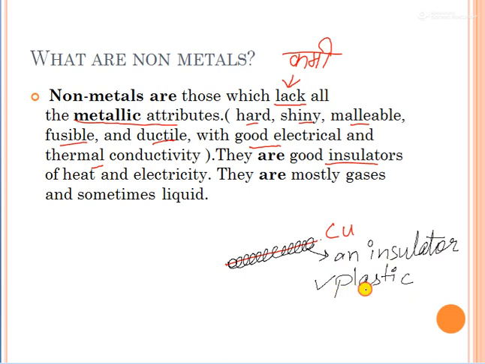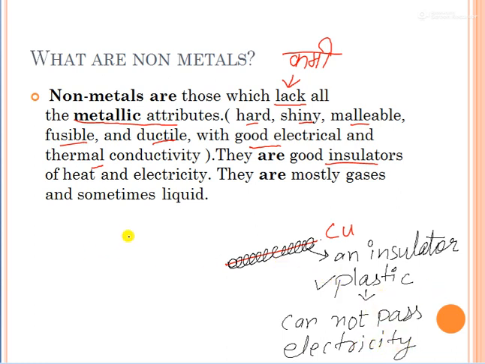Why are we using this plastic? Because this plastic cannot pass electricity, and we will not get the current. If some person touches this wire, this plastic one, he will not get current, but if he touches this red color wire, he will get current. So to protect human beings from current, we are using an insulator over a wire. So that insulator is a non-metal.